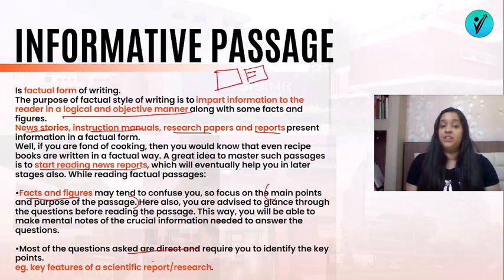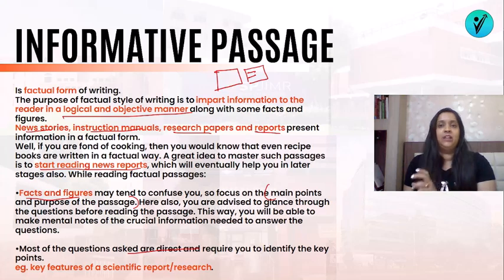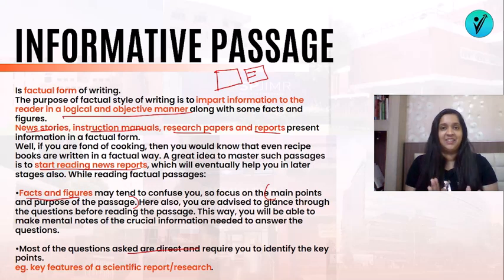For example, the features of a scientific research and report. So a passage of the scientific research and report type will be given, and direct questions from it. So for example, something like ChatGPT has been described in a particular passage. So how would the author describe ChatGPT? And then you read the options and you zero in on something that is similar to what is written in the passage. So the answer is given somewhere in the passage, maybe paraphrased, and you have to choose the right answer. It is still very easy compared to inference based questions or pick up a title based question.